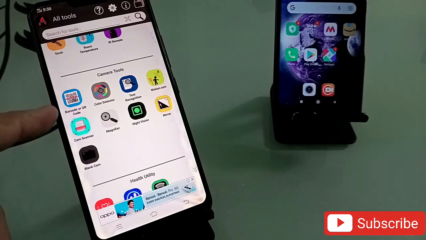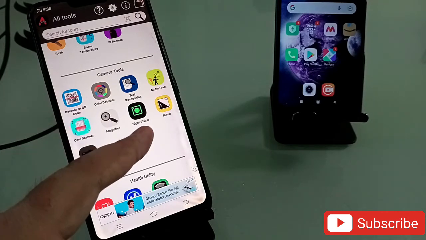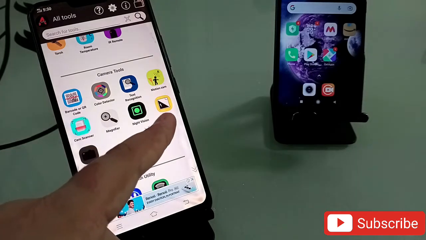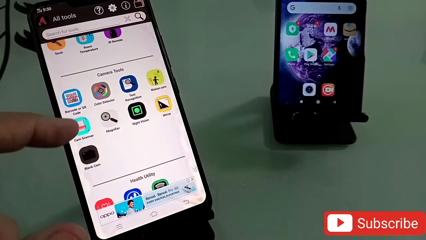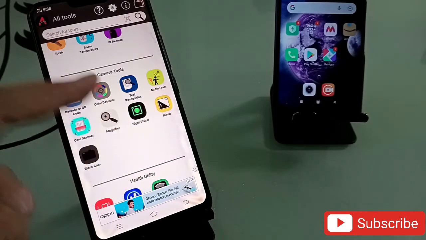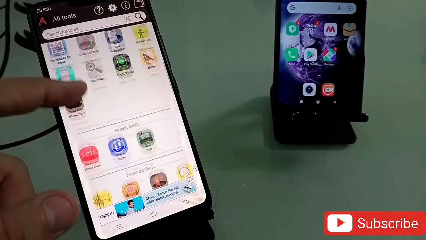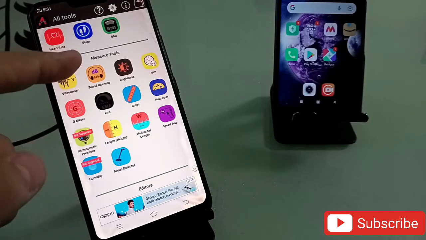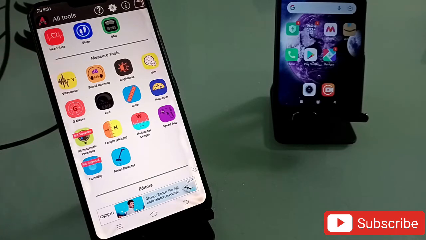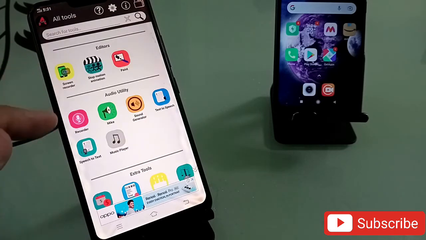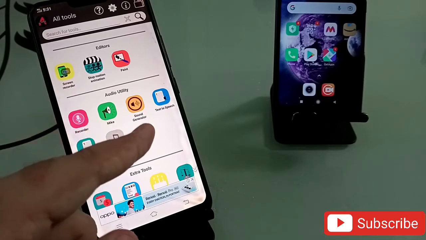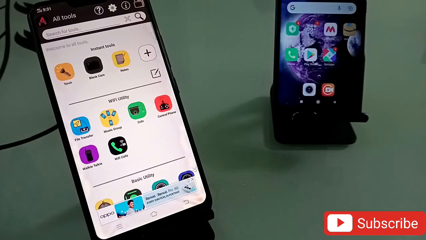See, this has the barcode, this is the magnifier, this is the night vision, this is the mirror as well. Then you can also get the feature of text recognition. It will automatically find all the text on your book. And on the bottom you will be getting some measure tools, which are also very useful in your daily life. And the best feature I like is that you can also record any voice. See this? It has a recorder, and it has the mic and the sound generator as well. So you must try this one. Link you will be getting in the description.